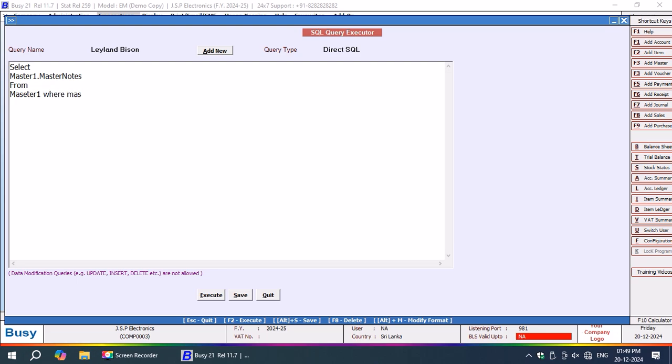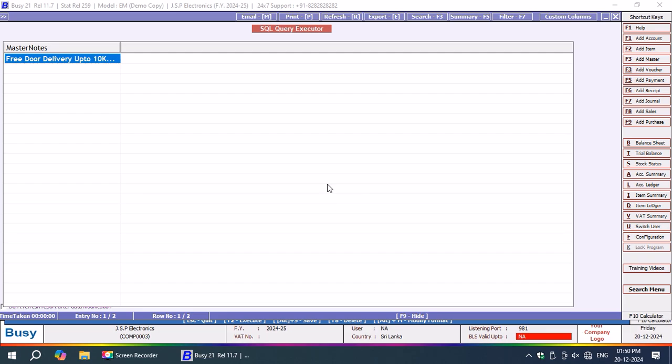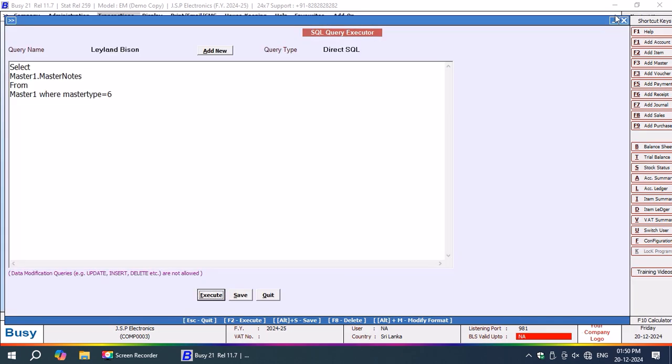See, master 1 dot master nodes. Whatever the nodes that you enter along with the item, that will be tagged with the item, and I want that to be printed. Master 1 dot master nodes now. And I would like to print, see, that's what I said. If you want to mention a word called free door delivery up to 10 kilometers, then automatically it has to be printed along with the item. It should be an automatic process.